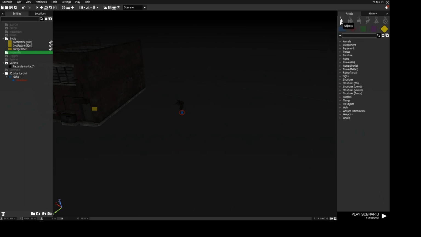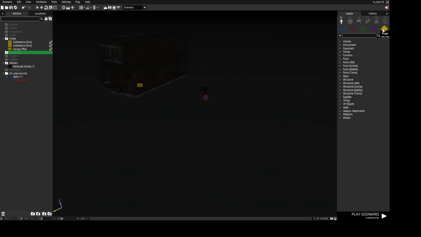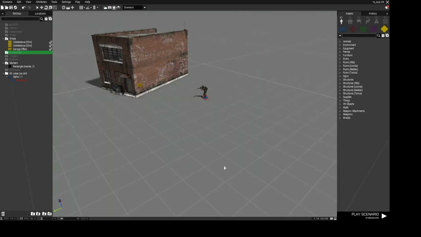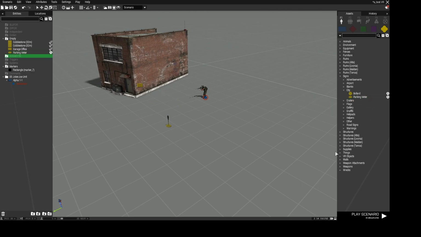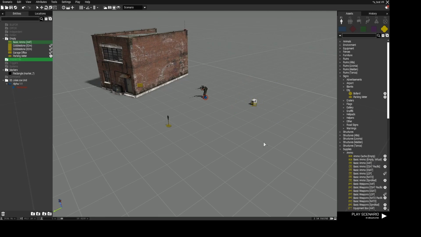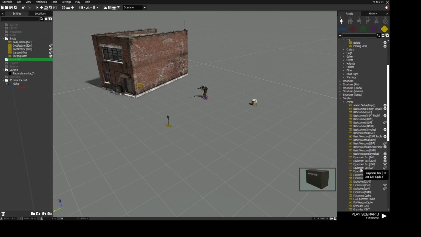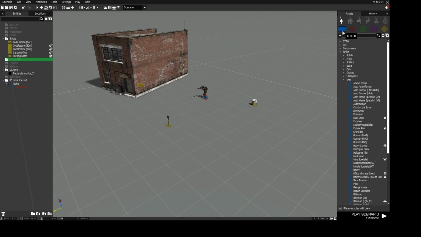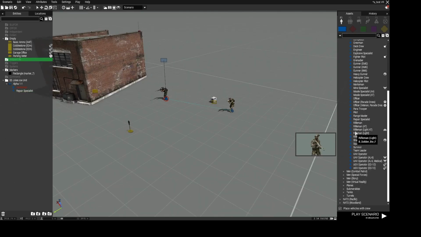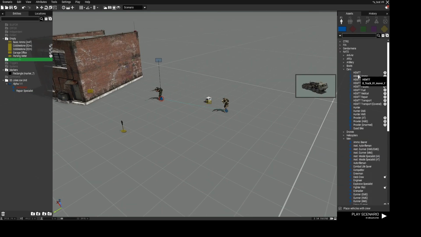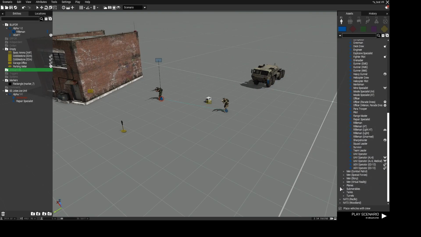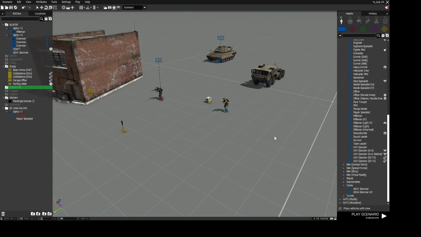So that right area here is objects, compositions, triggers, waypoints, system, and markers. So objects and props, we're going to change it back to daytime, of course. So you can have all buildings here. You want to have, I don't know, supplies, ammo, all buildings can be found here. All Blufor units can be found here on objects Blufor, that includes also, I don't know, cars or tanks and stuff like that.